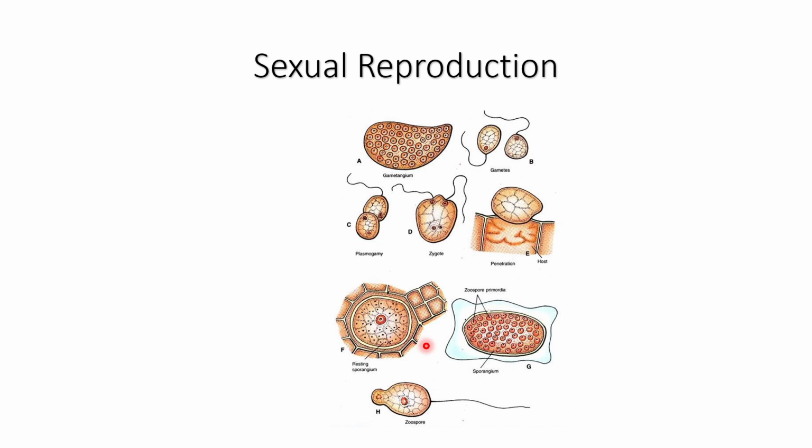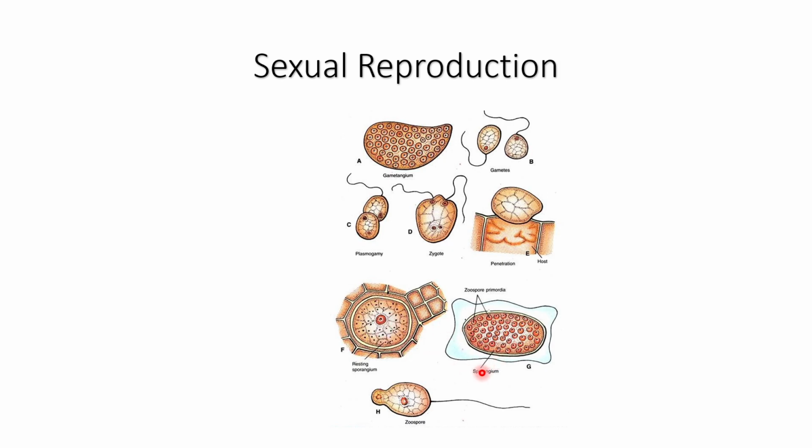a suitable environmental condition becomes available. And once the environment becomes suitable, with cold and moist conditions, this resting sporangium will undergo germination. Its protoplasm will make zoospores. And during formation of zoospores there occurs meiotic division.